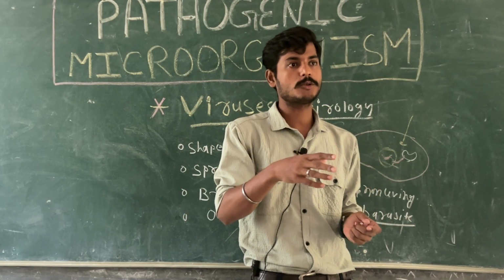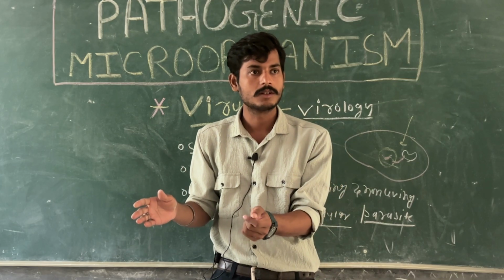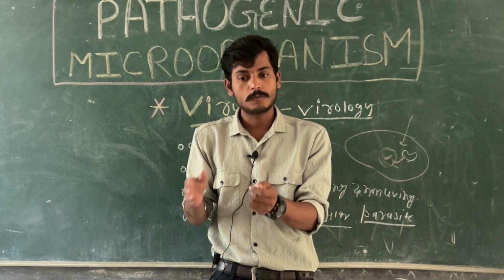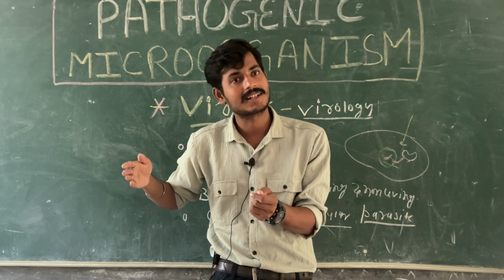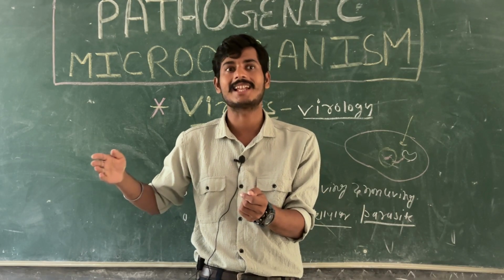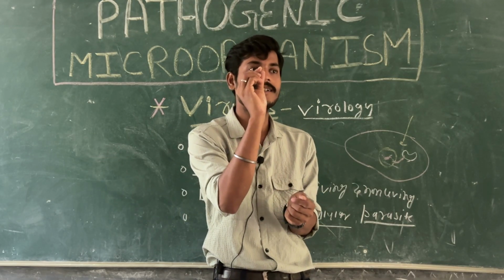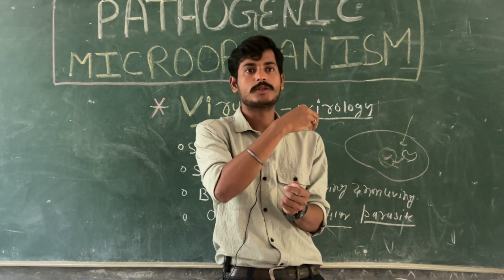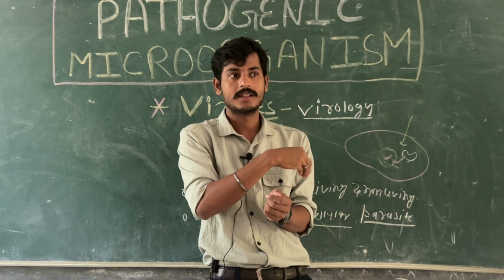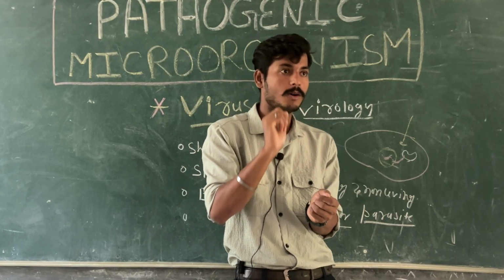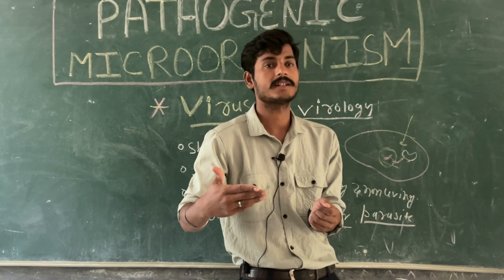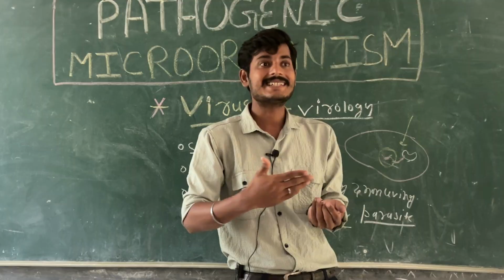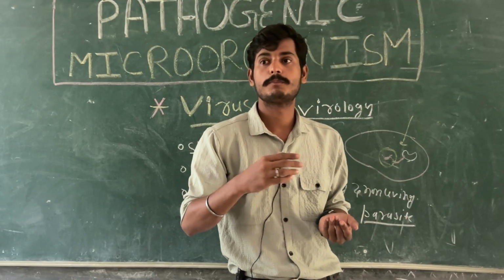As compared to bacteria, if you take one bacterium, you will have to cut it into 15 slices. How much? 15 slices. Then you will get the viral size. That much smaller is a virus. It means the first thing is it is small and it is filterable. It easily passes through the porous membrane.